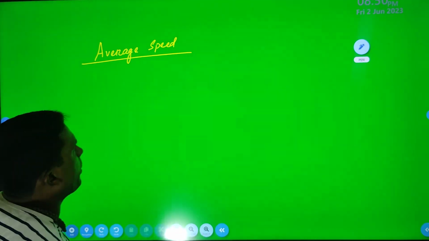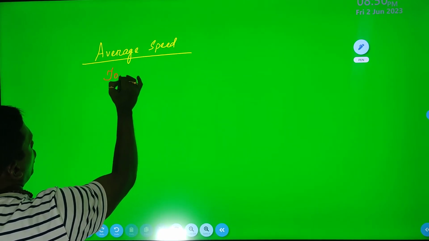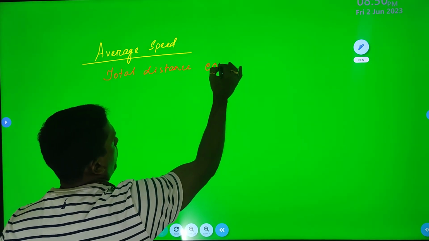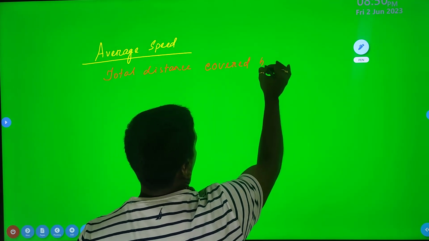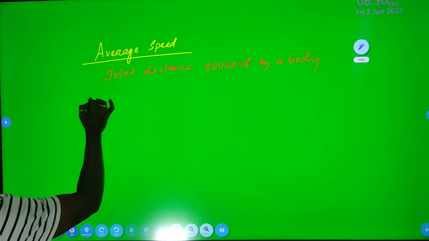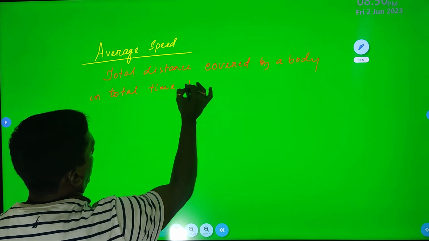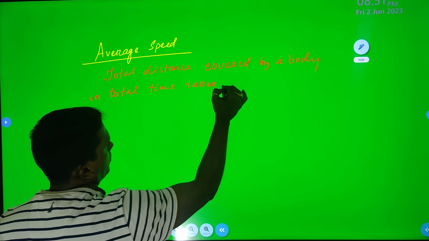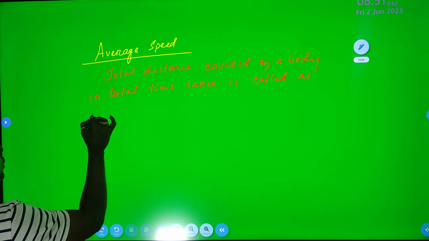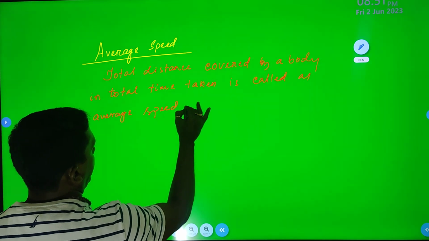Simply, average speed means the total distance covered by a body in the total time taken is called average speed.